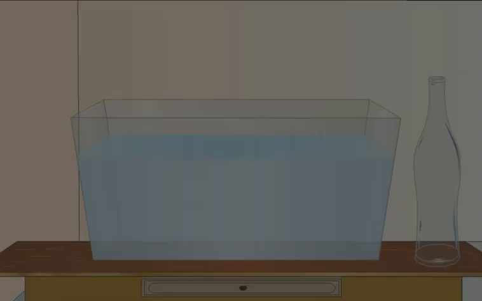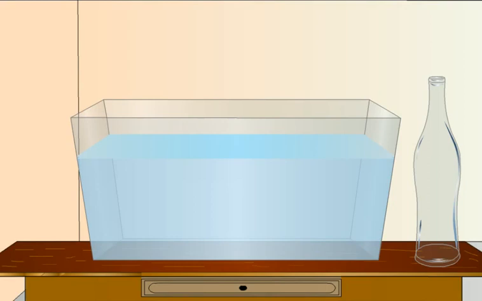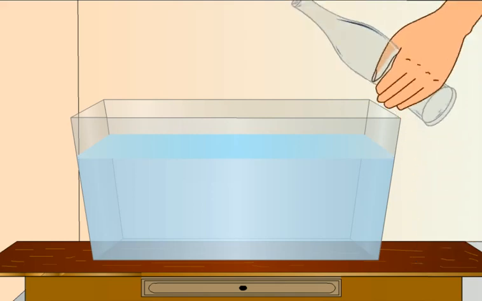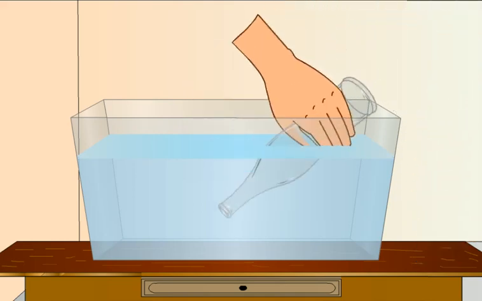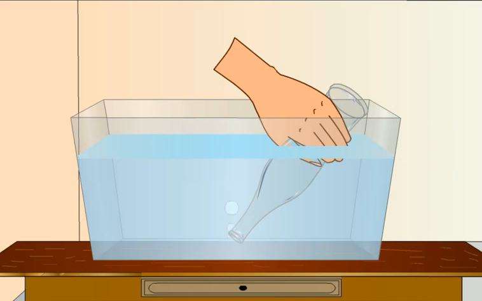Students, now look at this activity. This activity helps us verify that air occupies space. Now let us do the activity. First, hold a glass and dip it in a bucket of water, tilting it gradually. You can observe air bubbles coming out.